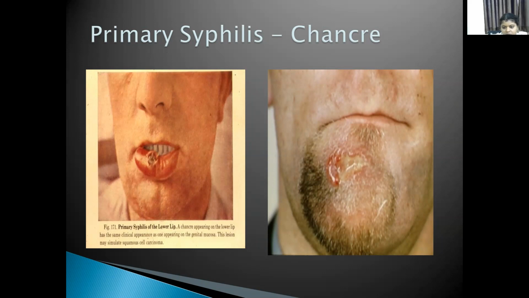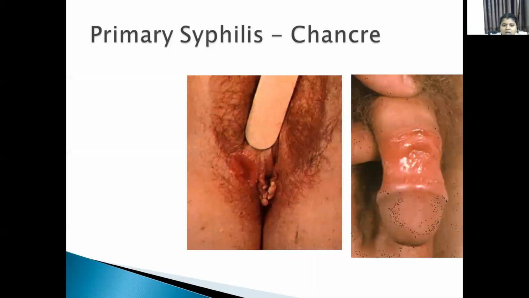Also, this is a lesion showing extragenitally, a non-venereal route. This is a primary chancre on the limb, and this is a primary chancre on the mandible. Here it shows exudate. It is rich in spirochetes. And this is the chancre on the genital area, where the person acquired it through the venereal route.